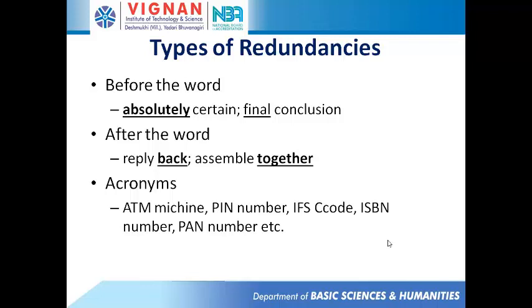For example, before the word: "absolutely certain." Certain is enough; no need to say absolutely certain. Similarly, some people say "final conclusion." It is wrong. You can say only conclusion. After the word: as I said, "repeat again." Again is enough, or repeat is enough. Also "reply back." You reply, that's enough; no need to say back. So we have to avoid that. "Assemble together": together we have to avoid.